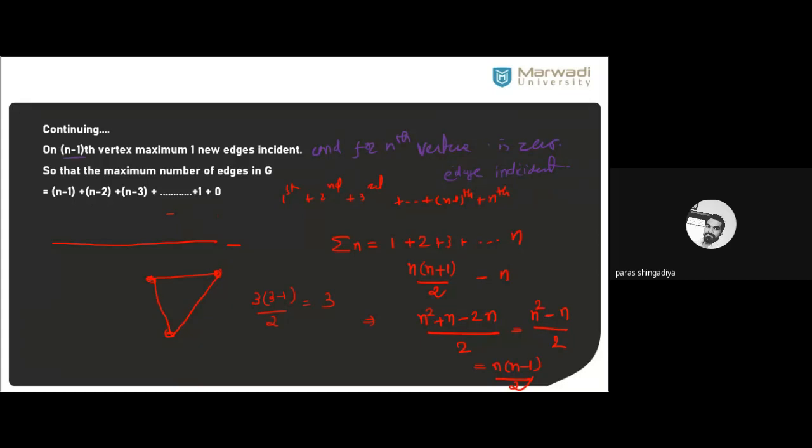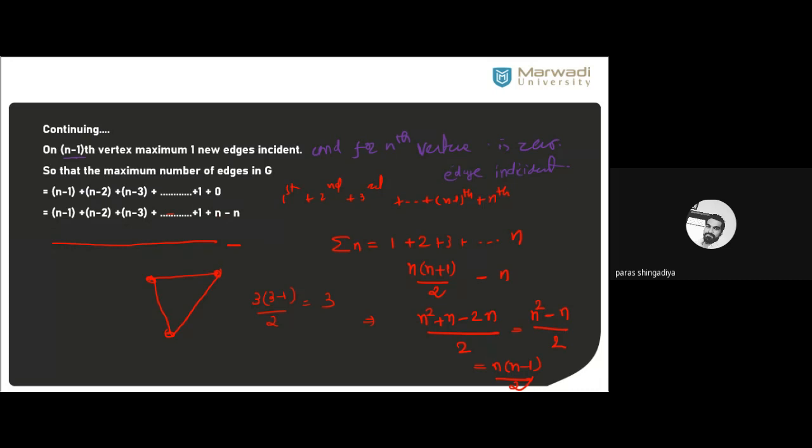So from the first place we have n minus 1 choices. From the second place we have n minus 2. From the third place we have n minus 3. Up to the last one, that is 1. And for the last vertex we have zero possibility. Okay, so we have to add all of them. We need a total answer. So we just write all these values, and then in the next step, in place of 0, we just consider n minus n. Okay? In place of 0, the last term, you have to write n minus n.